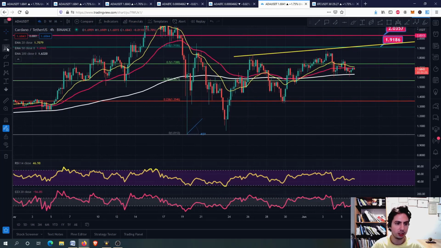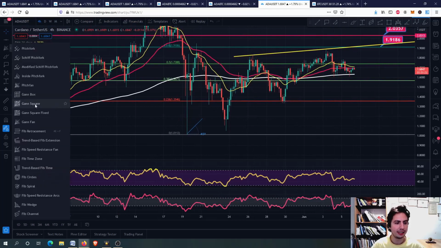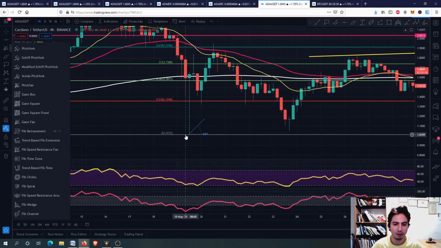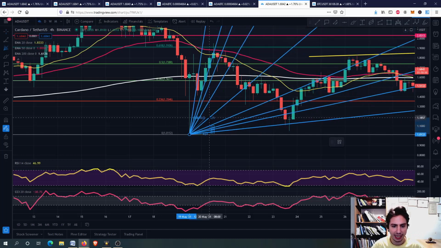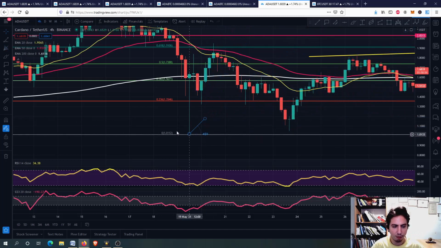What you can do is go to the third row and click the Gann fan. But before you click the Gann fan, you need to have a 45-degree angle here on the bottom, so you go to the trend angle, guys, and you just have a 45-degree angle that I have here. Then you go to Gann fan, and you want the one price per unit, one price per time to be exactly on the 45 degrees.